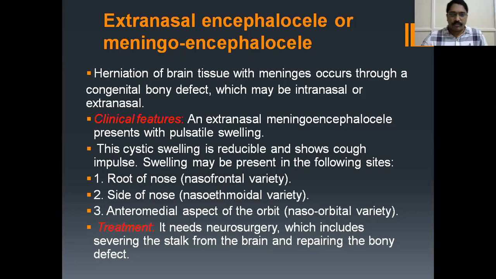And where? So it's at the following sites. What are the sites of this meningoencephalocele? One is at the root of the nose, the nasofrontal variety, and side of the nose, that is the nasoethmoidal variety, and anteromedial aspect of the orbit, that's the nasoorbital variety. How do you treat it? It needs neurosurgical treatment because it is coming from the brain. It needs neurosurgery, which includes severing of the stalk from the brain and repairing the bony defect.